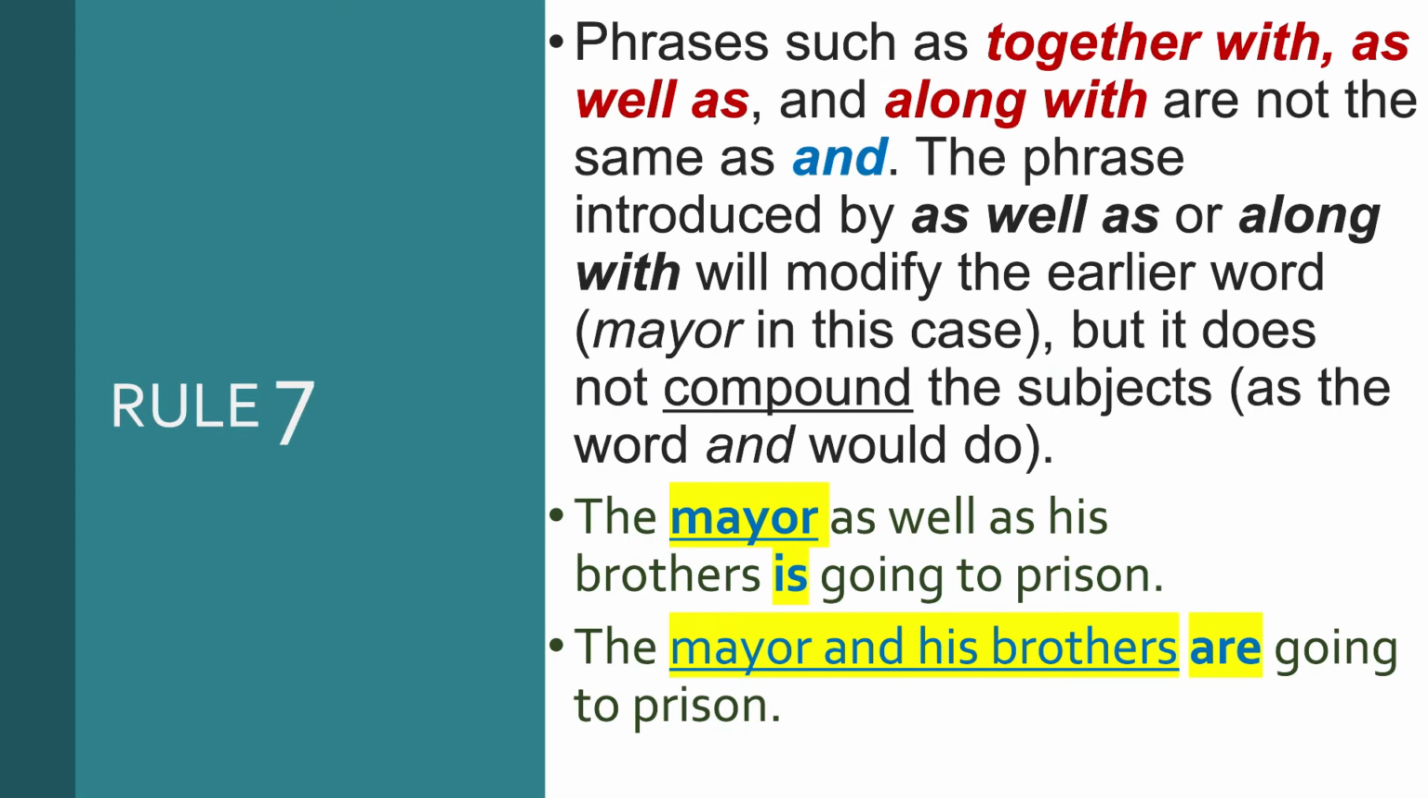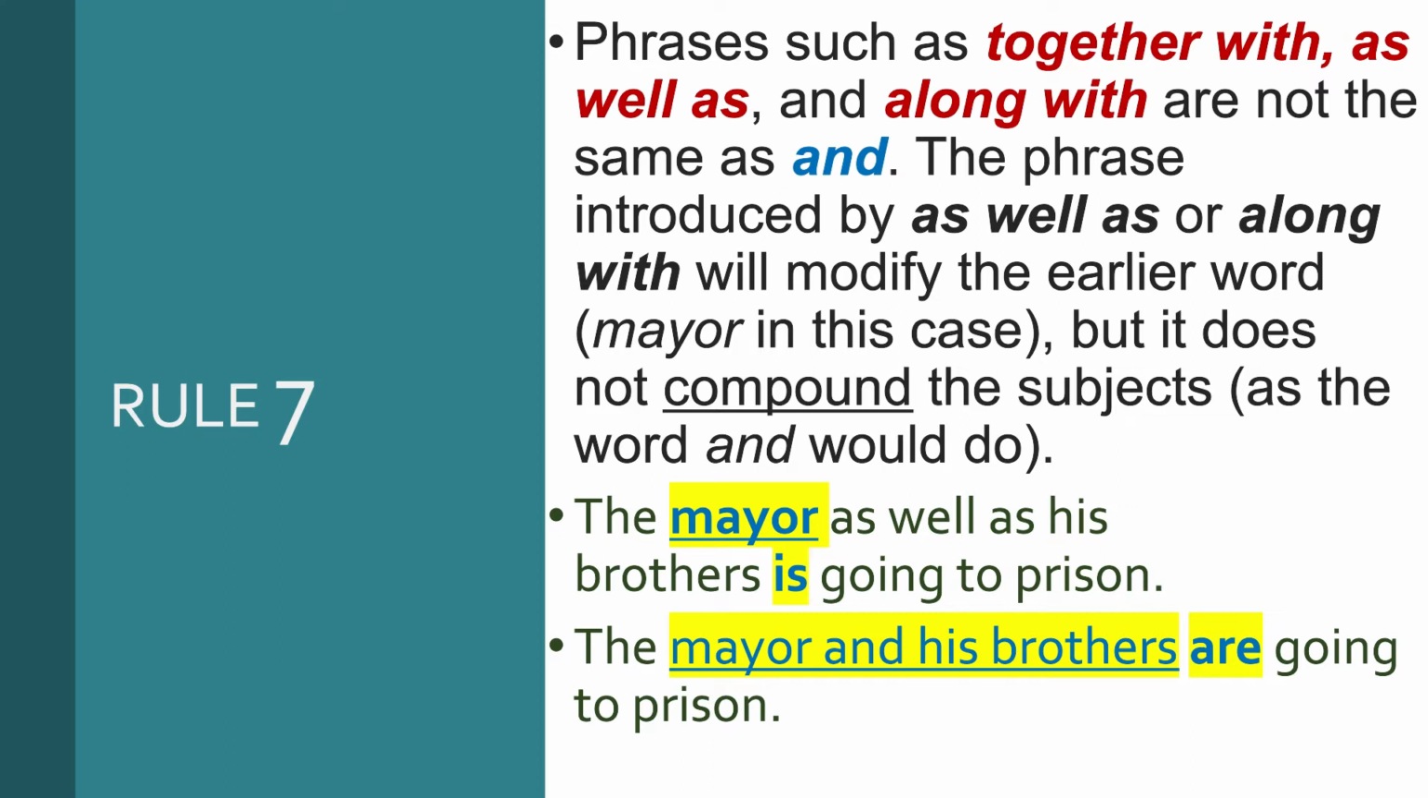Why am I reminding you about this? Because now this rule number 7 indicates that phrases such as together with, as well as, and along with are not the same as the conjunction and. I'm just trying to give you the contrast so that you can remember well. Now, please listen carefully. Phrases such as together with, as well as, and along with will modify the earlier word in the subject of the sentence. But it does not compound the subjects as the word and would do.